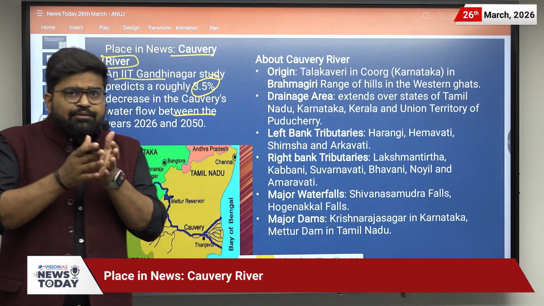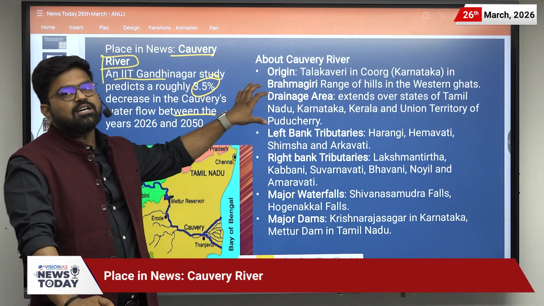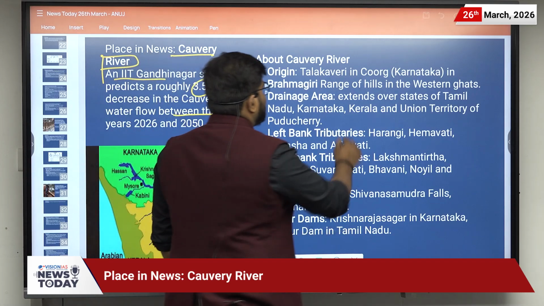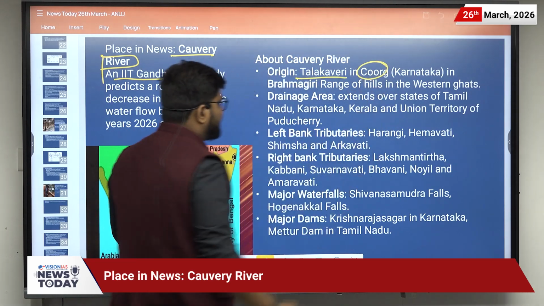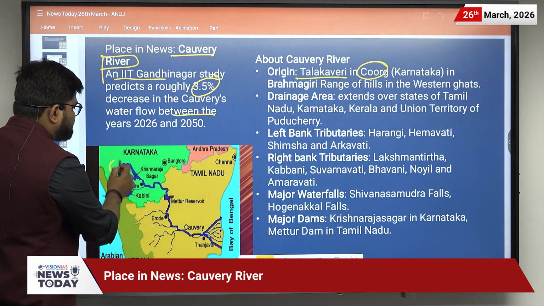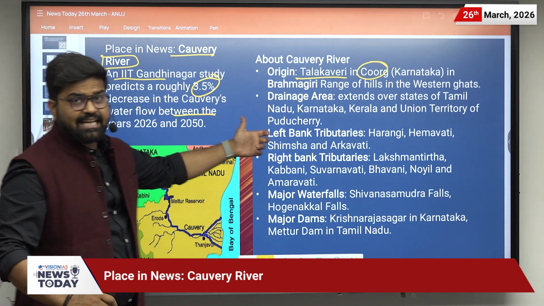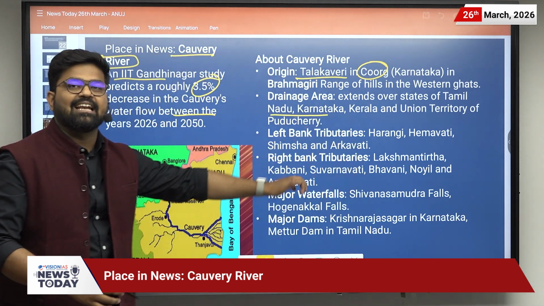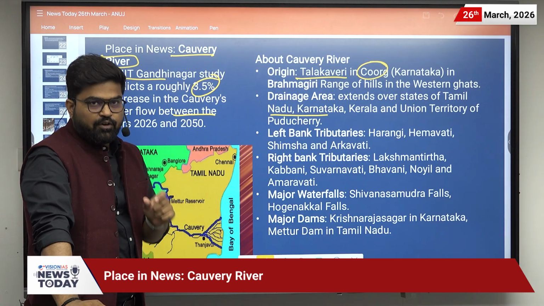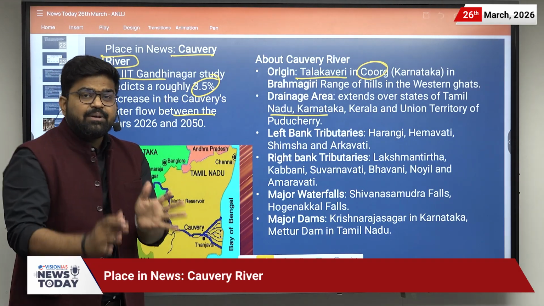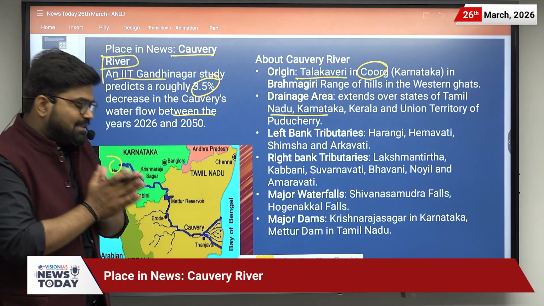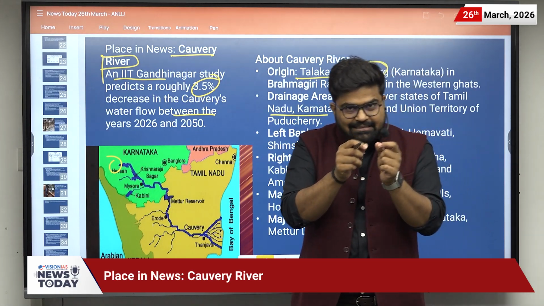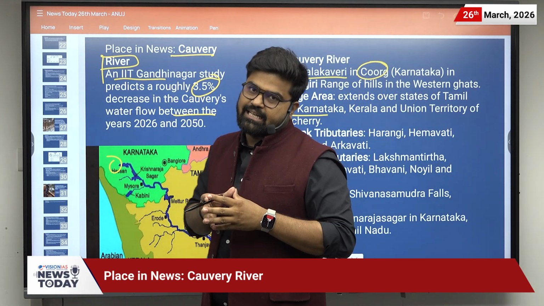In this news, we will be covering the river Cauvery, and it originates at Talakaveri in Kodagu, that is here in Karnataka. And its drainage area extends over the states of Tamil Nadu, Karnataka, Kerala and the Union Territory of Puducherry. What is the meaning of drainage area? Basically, it is the area from where water flows to a stream, that is the drainage area.